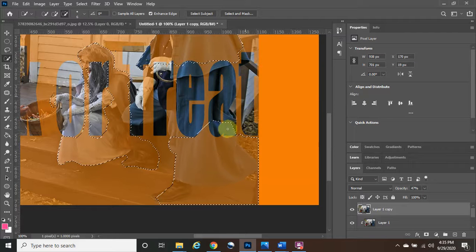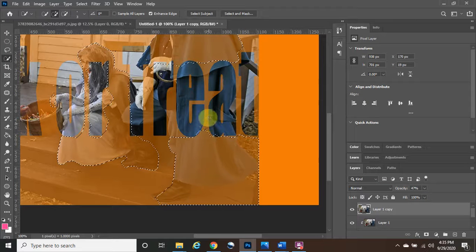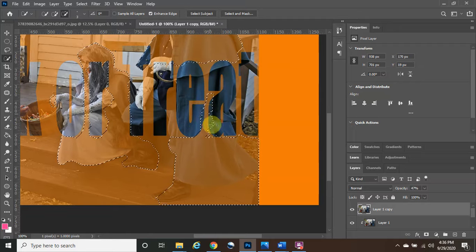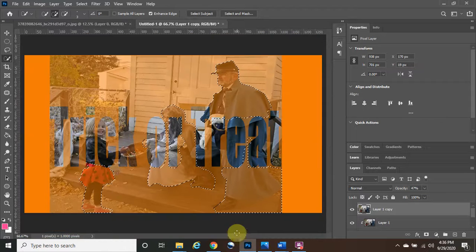So almost done. Perfect. So now I'm releasing the Alt button. I'm making my tool extra small. Alt button down, taking out parts of the E. Okay, and it does not need to be perfect, so let me just zoom out real quick by holding the Control button down and the minus sign. Yeah, I think this looks pretty good.